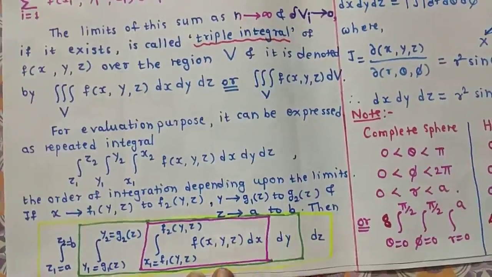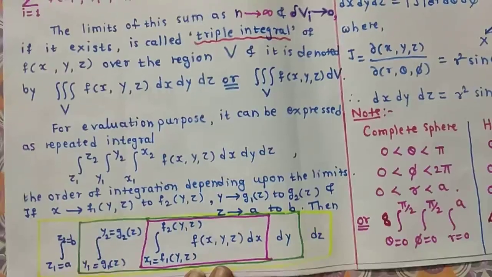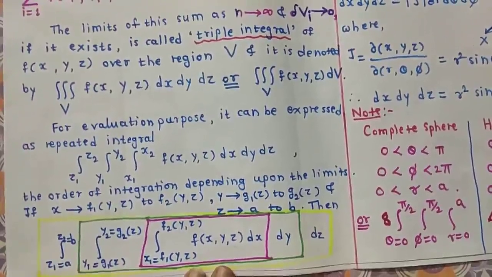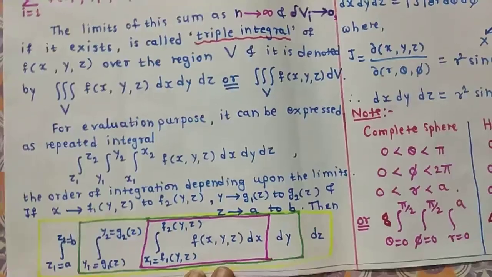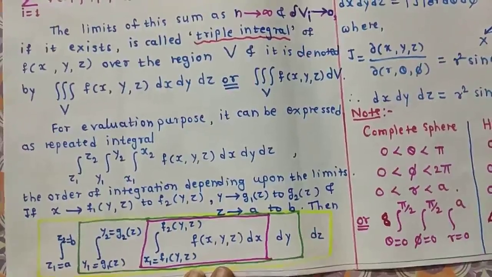Now while writing limits, remember one thing: we always take the limit involving two variables as the innermost integration.